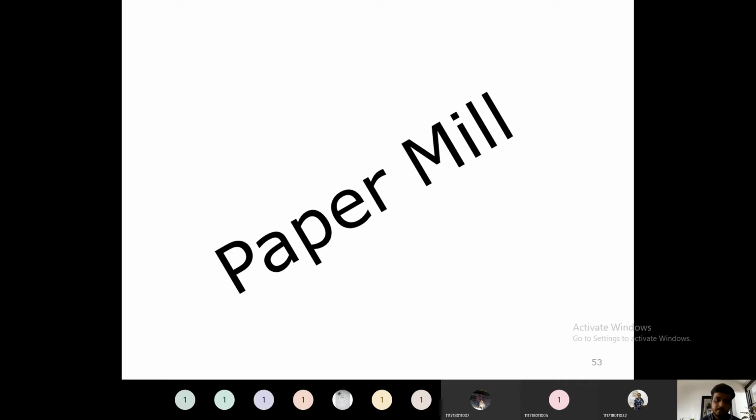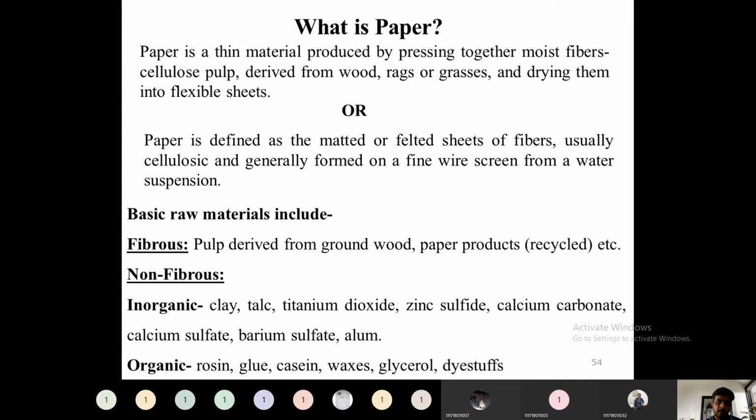Good afternoon, everyone. Until now we have seen the pulp production. Now we will see what is paper production, or a paper mill. In the large integrated plants, both the pulp operation as well as paper preparation are merged into one single integrated pulp and paper production plant. So now in detail we will see what a pulp and paper mill is.